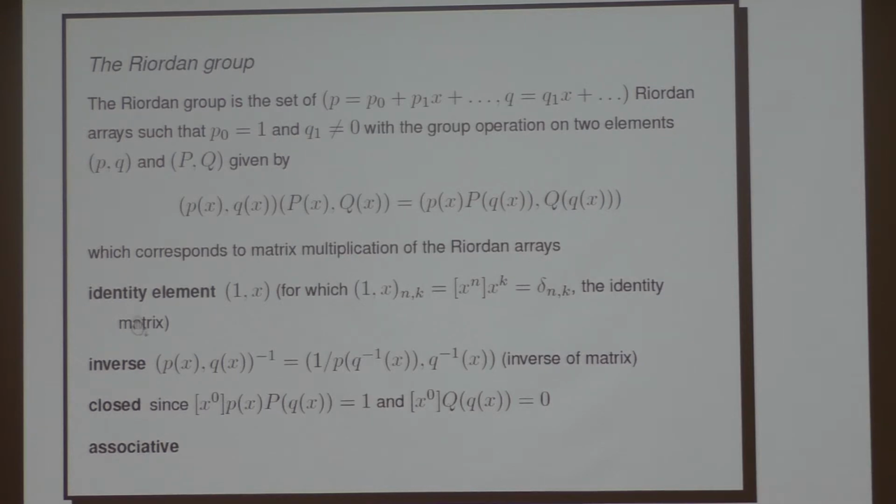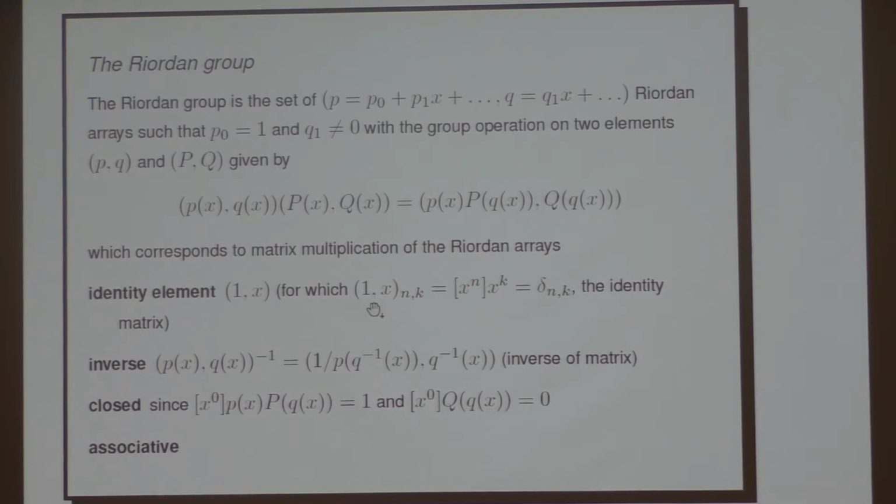Okay, so if it's a group, we need 4 properties, which are that the group should have an identity element. The identity element is 1x. This is fairly easy to see. If we multiply little p, little q by 1 and x, what do we get? Well, the function 1 just returns 1 all the time, so we just get p times 1, we get p again. And if big Q is x, then this is just the identity function, so we just get little q again.